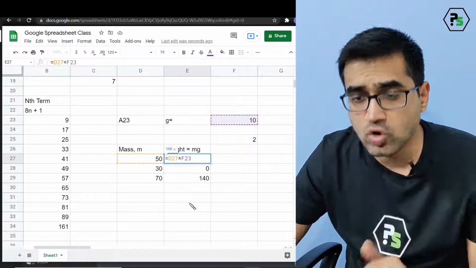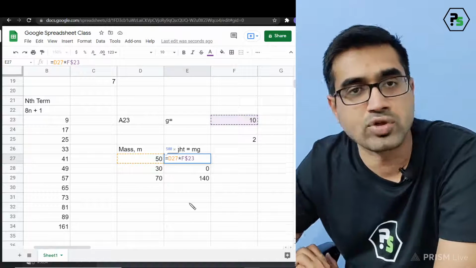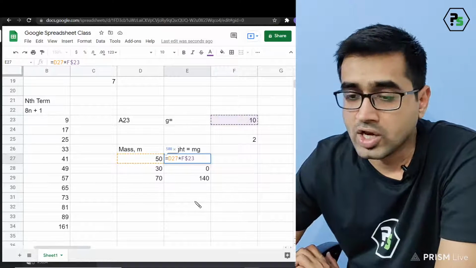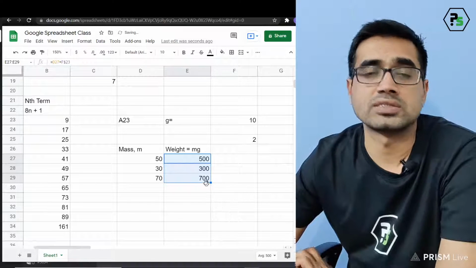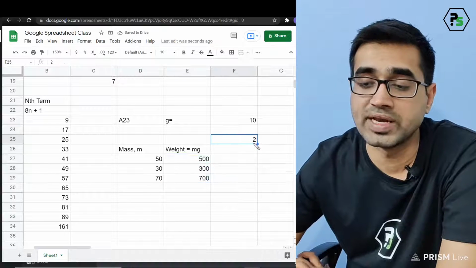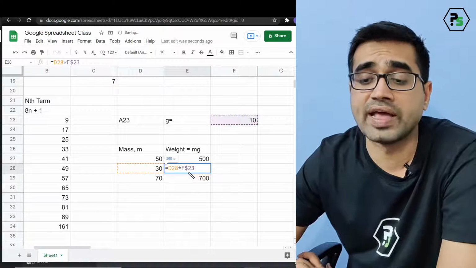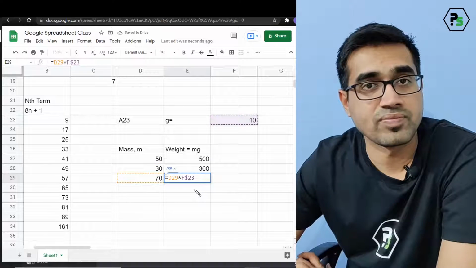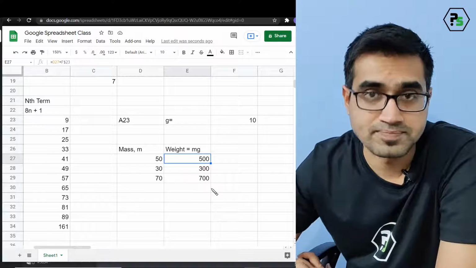I will stop the row by putting a dollar sign. It's always there on your keyboard above 4. Now if you drag it, you see it is not taking this value. This has become obsolete because now the values are locked as F23 only. You get it?